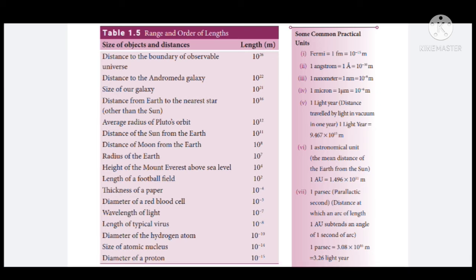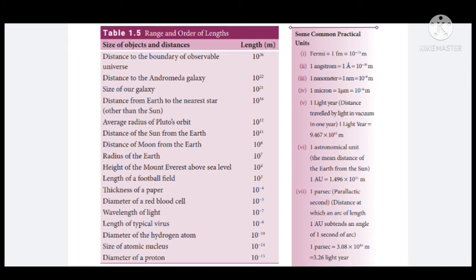Okay, and next let us discuss some common practical units. 1 Fermi is equal to 10 power minus 15 meter. So 10 power minus 15 meter should be denoted as what? 1 Fermi. 1 angstrom is equal to 10 power minus 10 meter. 10 power minus 10 meter should be called as what? 1 angstrom.